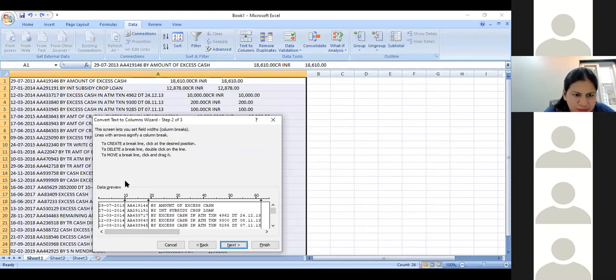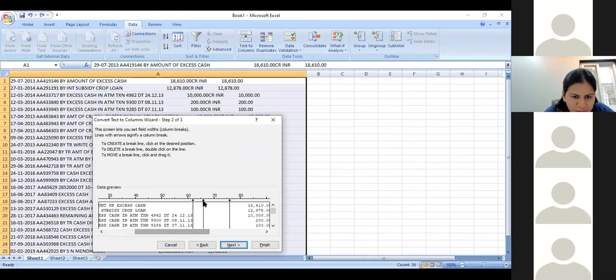When I say next, it automatically breaks the data, saying, okay, this is your date, this is the reference number of the transaction, this is the description of that transaction. There is nothing here, but still it has broken the data. This is the column which has the amount, as you can see by scrolling down. It has broken this here.